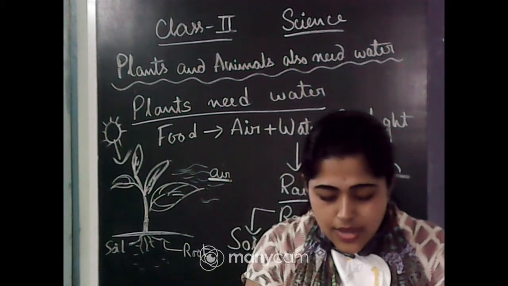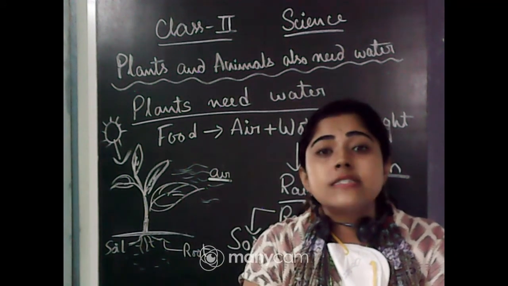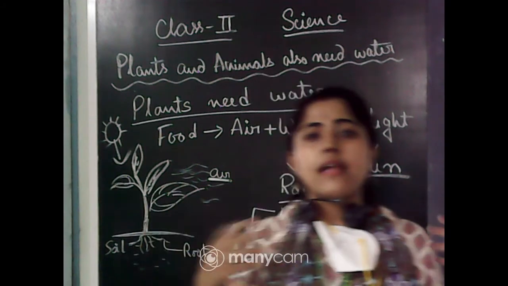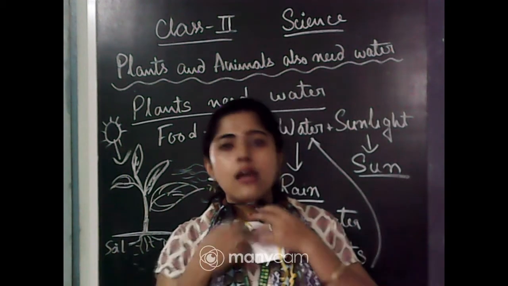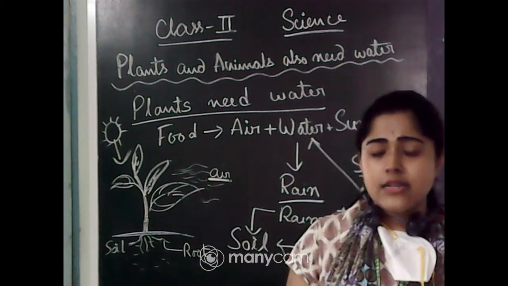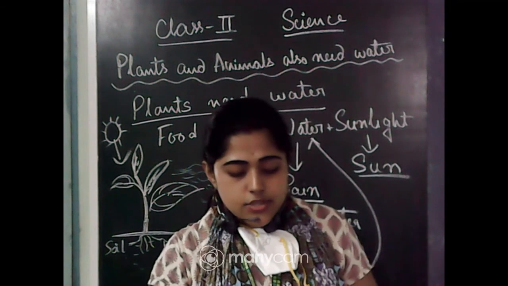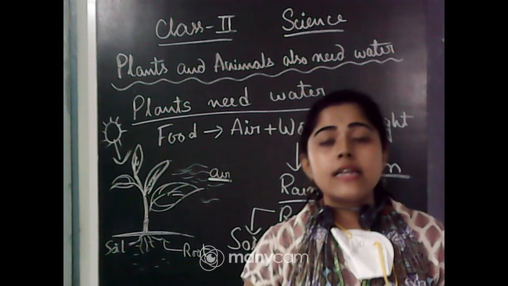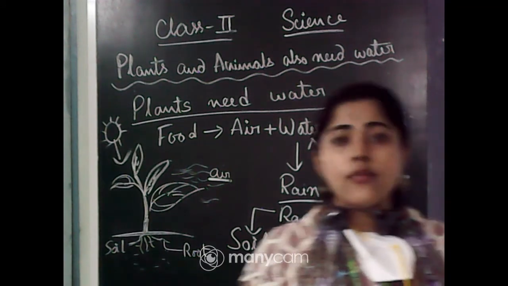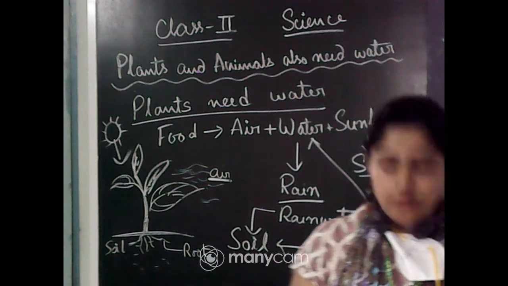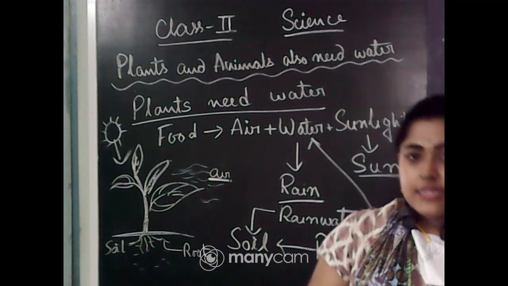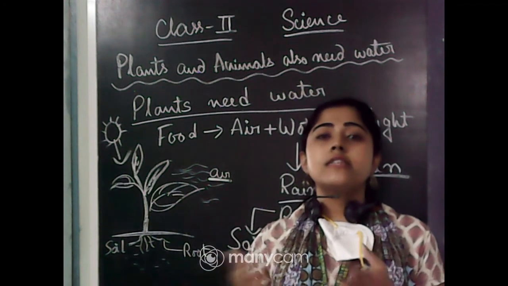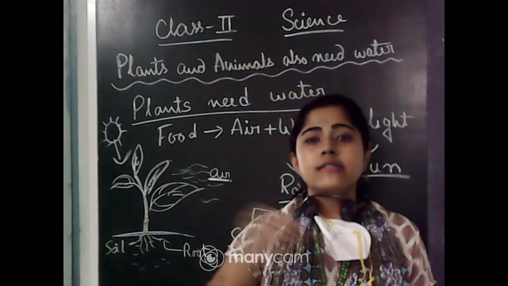The activity is to take some seeds. You can take any kind of seeds, gram seeds or anything which you have at home. Put them deep in a pot which is filled with soil. Don't water these seeds. Next, take more seeds and another pot filled with soil, and dip those seeds in this soil.